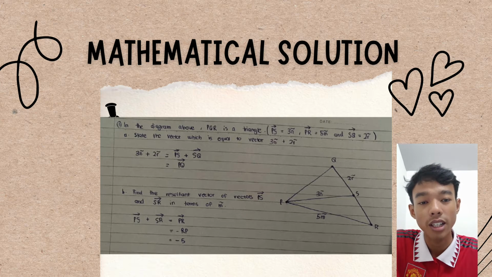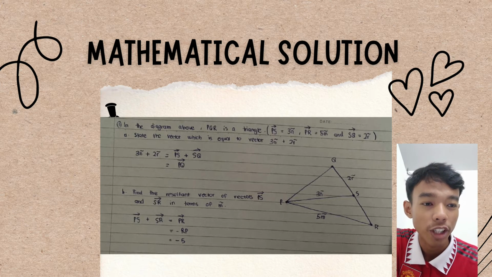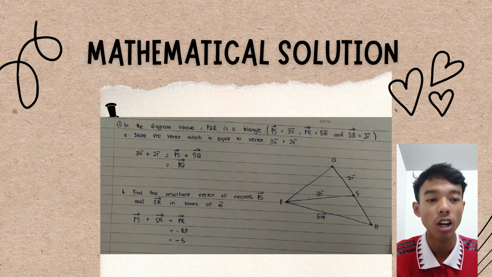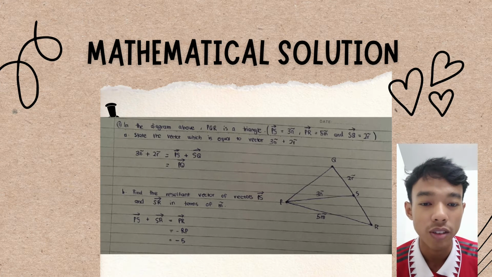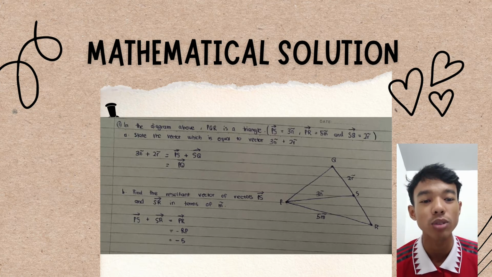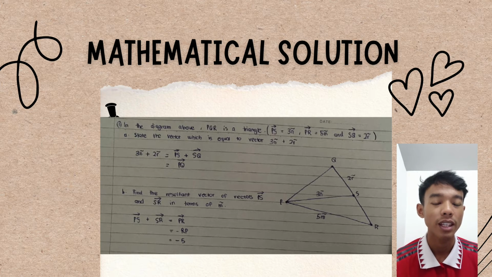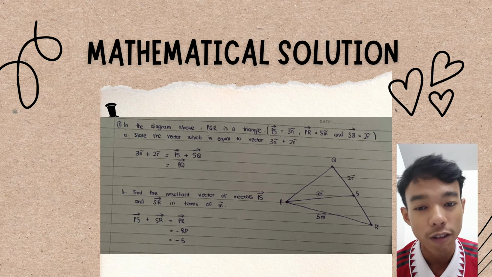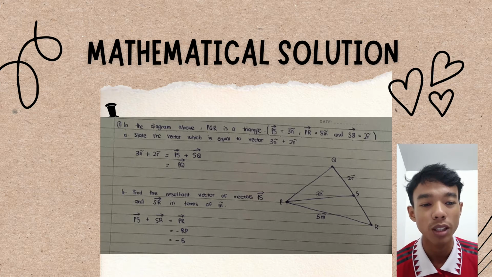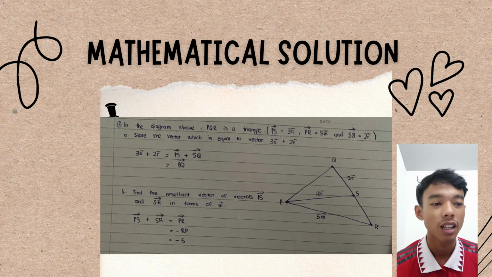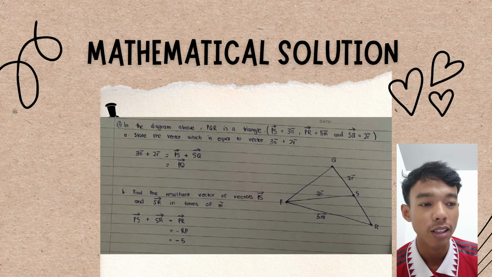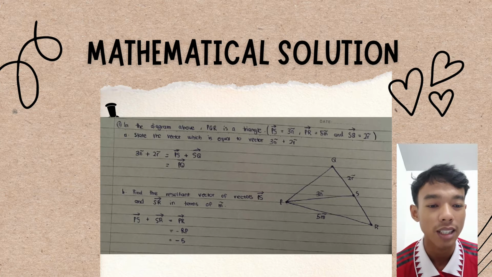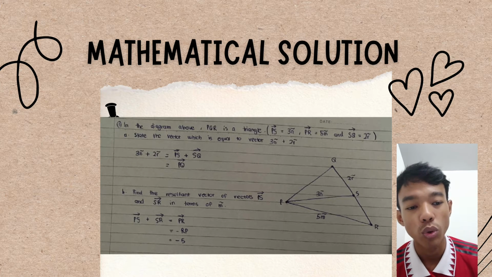Okay, the next one is B. Find the resultant vector of vector P to S and S to R in terms of n. To solve this question, P to S plus S to R equals P to R, and then we must put a negative RP, because P to R is 5n, but when we switch R to P, we put the negative, so we get negative RP, and the last answer equals negative 5n.